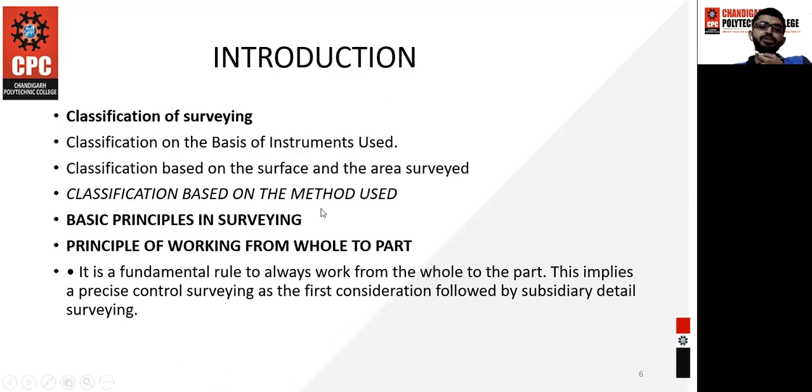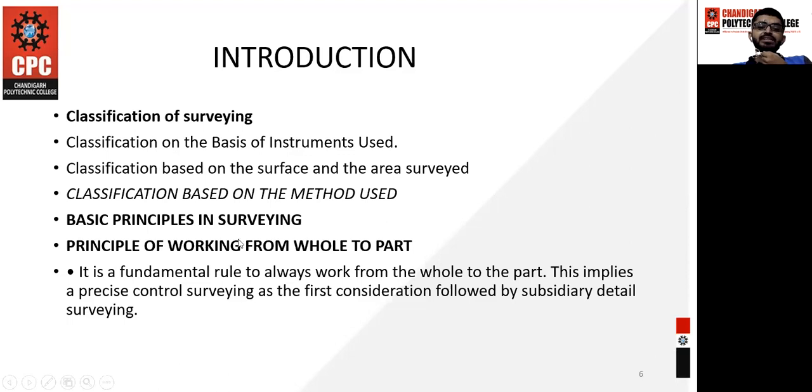So next is the classification based on the method used. What sort of method do we use? Like in the chain survey, we use the direct method and indirect method. In the compass survey, we have the prismatic compass and the surveyor compass. In plane table survey, further we have 4 types of methods used in this classification based on the methods.